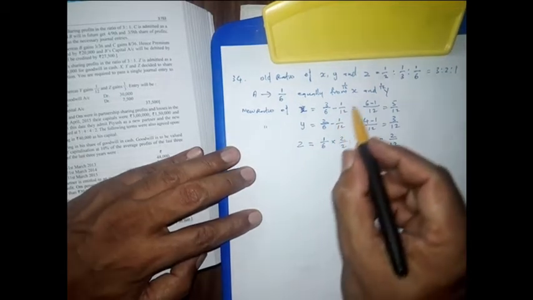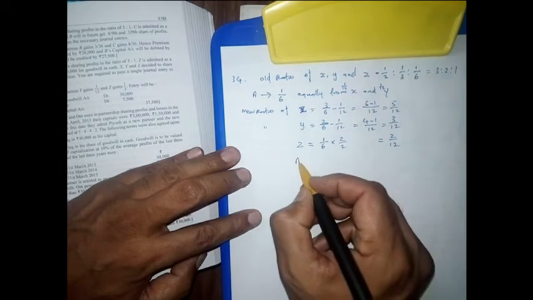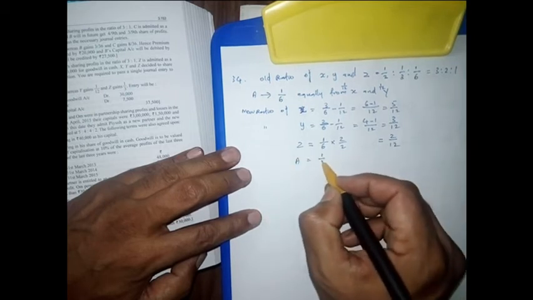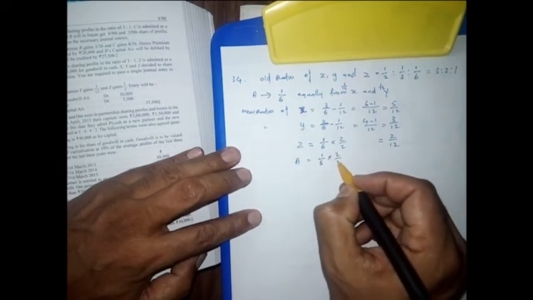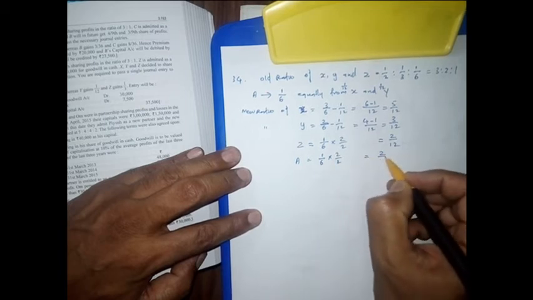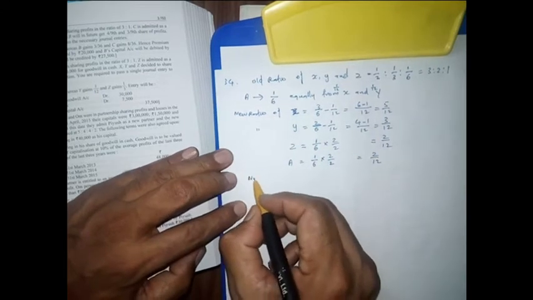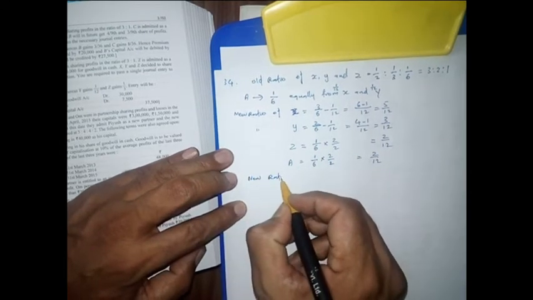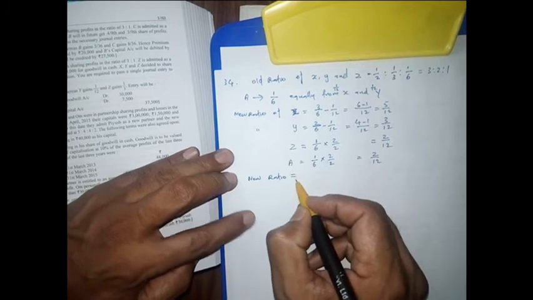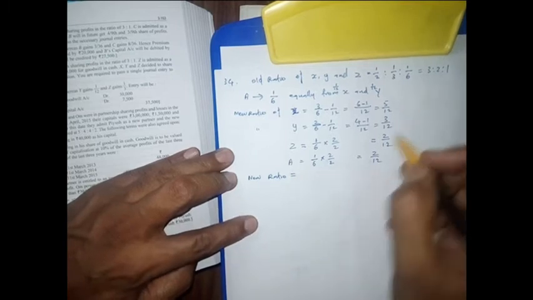Then one more partner A is joining. A's share is given in the question as 1/6. We make it out of 12, then it will be 2/12. So the new ratio we are getting is 5:3:2:2.